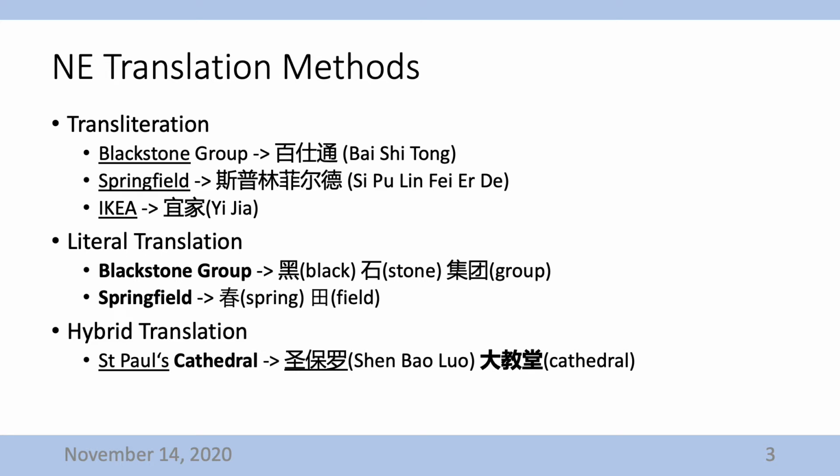Not only a single translation method is used in NE translation; the hybrid method considers both transliteration and literal translation. We must give consideration to the correctness of both pronunciation and meaning. In the example, Semperos Cathedral, Semperos is transliterated to 圣保罗, and cathedral is literally translated.